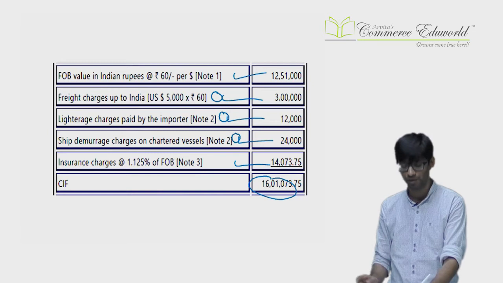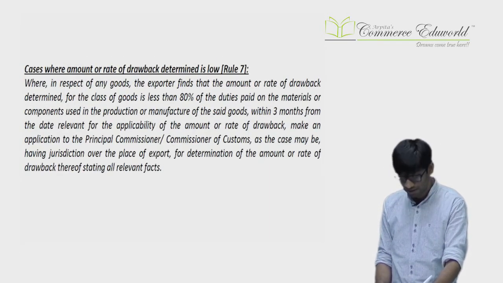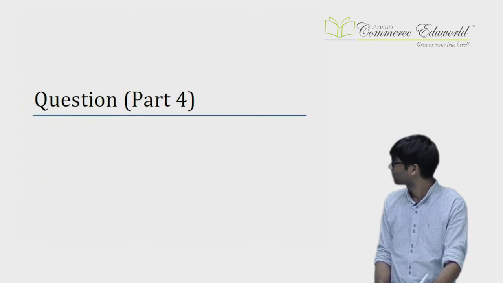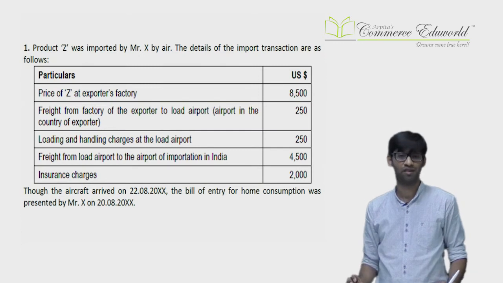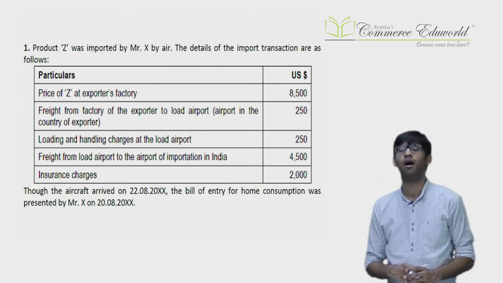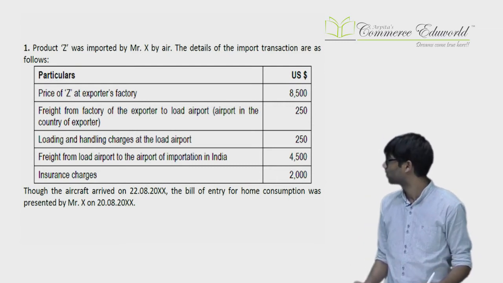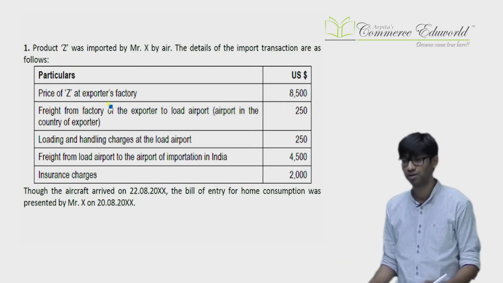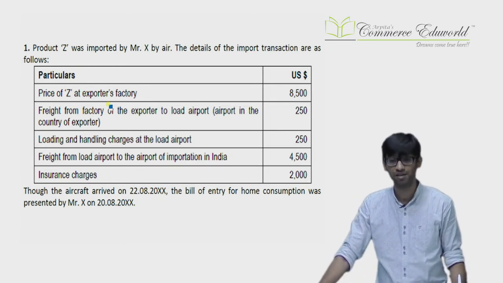So let us come to RTP questions section, which is given later after the drawback section. Come to that. Now, part 4 questions. In that part 4, questions 1, 2, 3, which are given in RTP based on customs, are based on the amendment which happened to Rule 10.2. So we'll be considering all these questions as very important. You can expect any question out of them in the exam. These are recent RTP questions based on the amendments which happened.